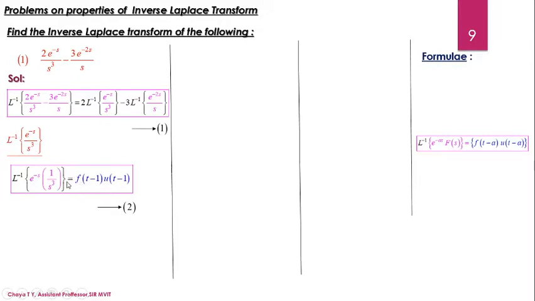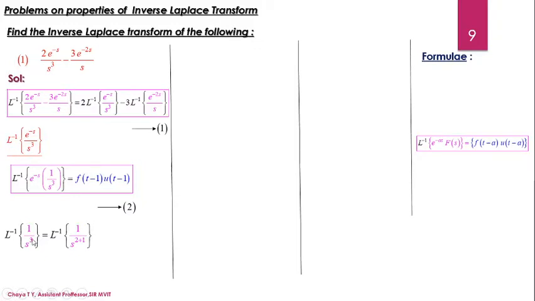Why? Because we should know the definition of f of t minus 1 from the term Laplace inverse of f of s. So here by comparison f of s is nothing but 1 divided by s cube. So I am going to find Laplace inverse of 1 by s cube. We have already solved these kinds of problems.